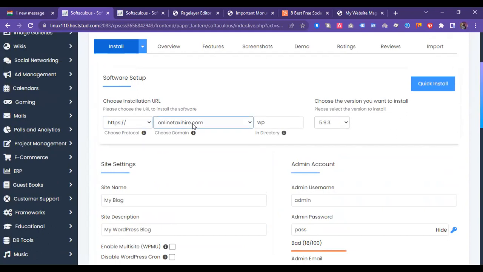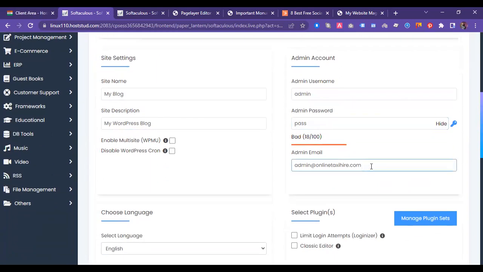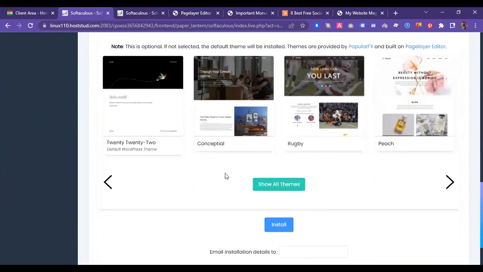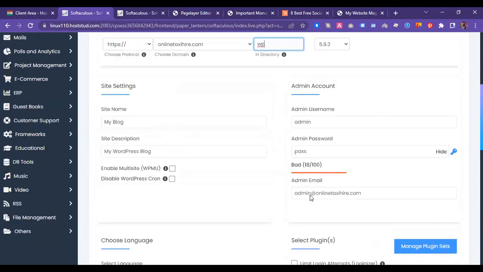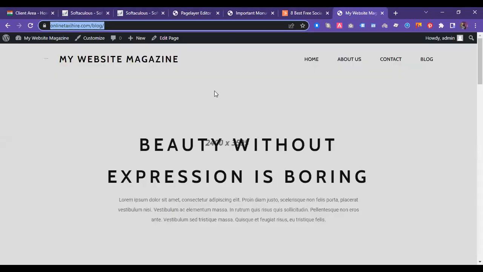Here, this is your domain name, and if you want to make the website directly on the domain, then there is no need to add this. You can simply remove it, then the site will be uploaded at that position. What you do here, you change its name or remove it. You give in the name of the site, you give in the site description, you add the username, you give in the password, you change the email ID, and from here you select the theme and install. As you start installing, your web page looks like this.